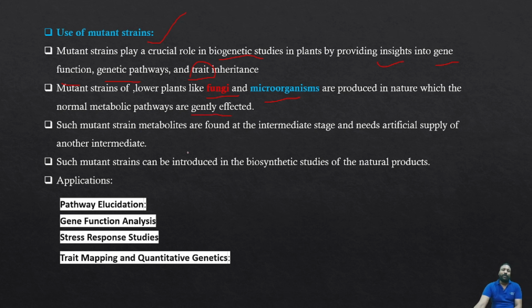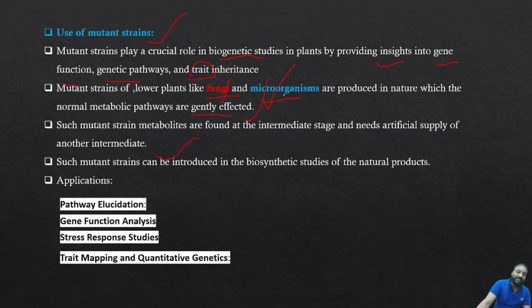To know the insights of gene function and genetic pathways, we use fungi or microorganisms as mutant strains, which can affect the pathway very gently. Clear?